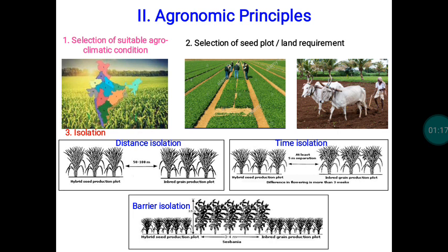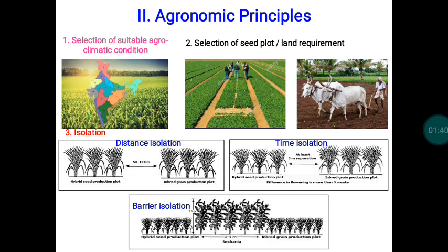There only we have to take up seed production. Otherwise, if you try to cultivate the crop in an area of non-adaptation or in an inappropriate climate, there won't be any problem with crop establishment. The crop will be established, but there will be a problem with seed set and seed formation.